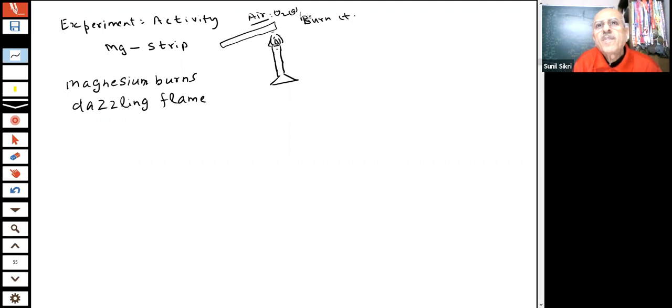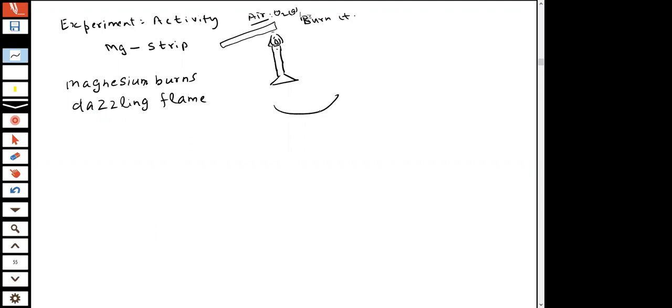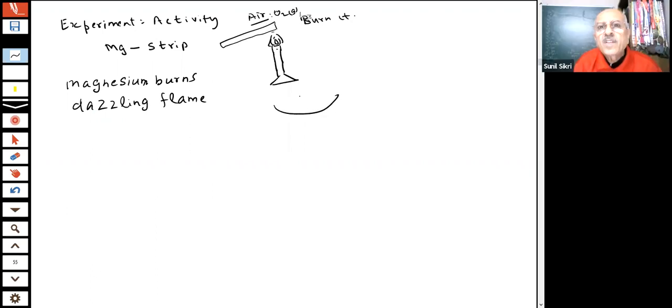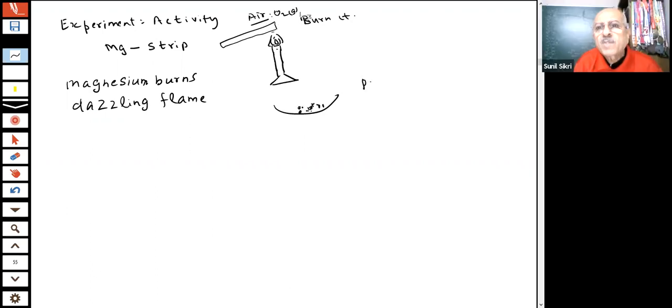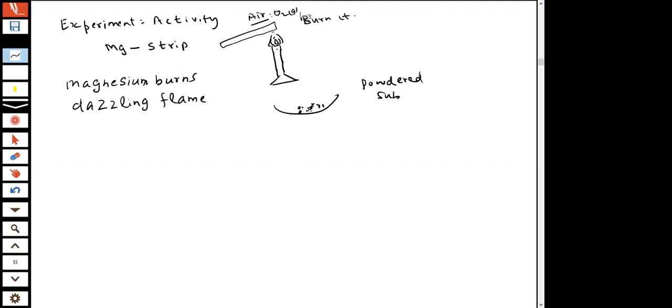And something will start coming, a new compound. If you take a dish like this, some substance will be formed. You will get from here some powdered substance, student, will be obtained.